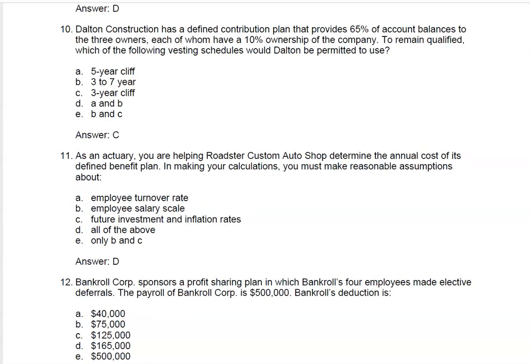Number 12, Bankroll Corp sponsors a profit-sharing plan in which 4 employees made elective deferrals. The payroll is $500,000. Bankroll's deduction is, well, the rule is they can only deduct no more than 25% of the payroll. So 25% of $500,000 is $125,000. So answer C is correct.